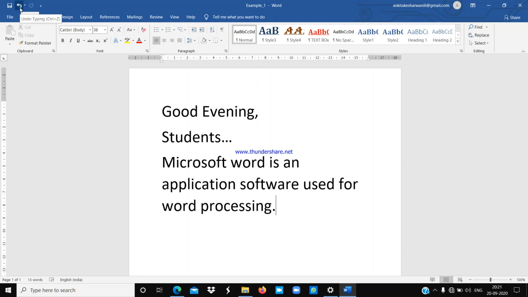Using Ctrl+Z, you can undo the action, and if you don't want to use the shortcut key to undo any action, you can use the shortcut icon which is present on the left section of the title bar. Understood everyone?